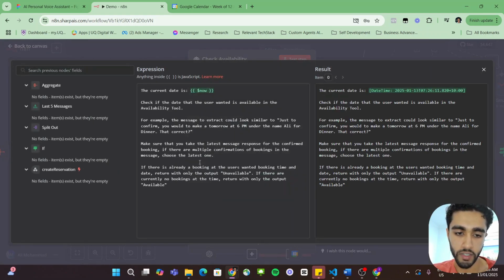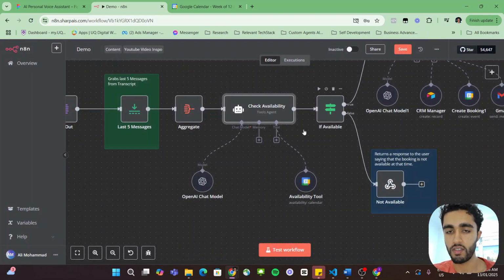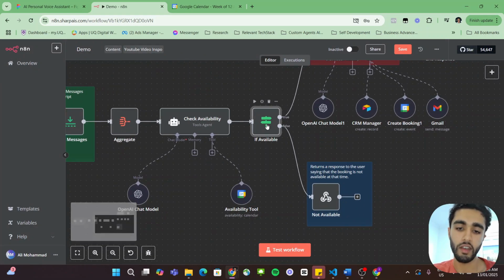And the way that I've prompted it inside of here, and by the way, I'm going to be giving this out as a resource down in the link in the description, but basically the output that we want is if the user's wanted booking time and date is already booked out, return unavailable. If there are currently no bookings at that time, return with the output available. So this AI agent is basically checking, hey, is the time that the user requested actually available? Yes or no? Then we put that in through an if statement.